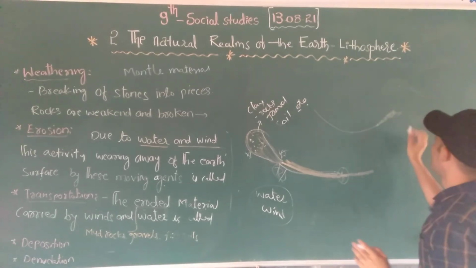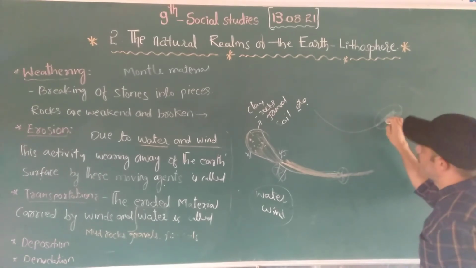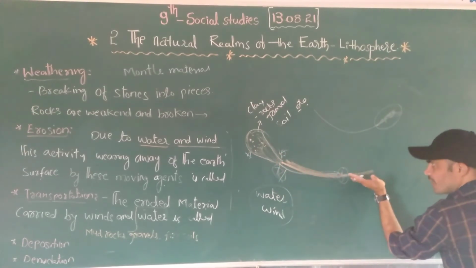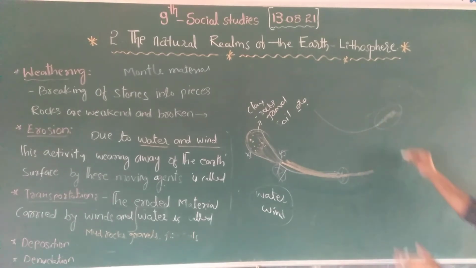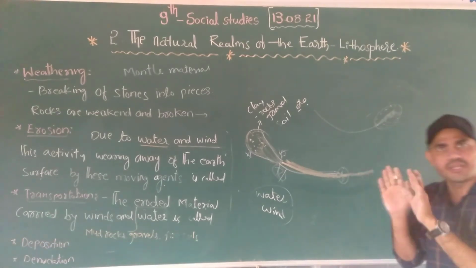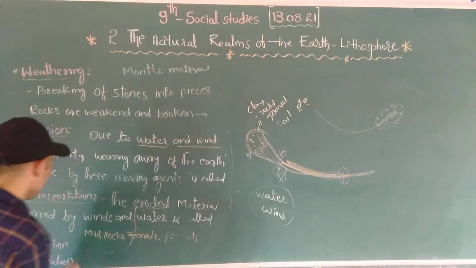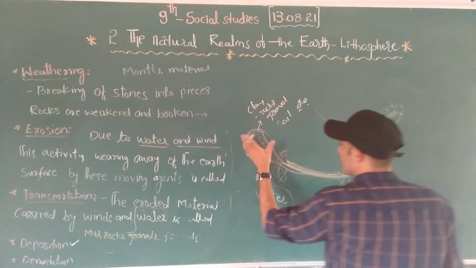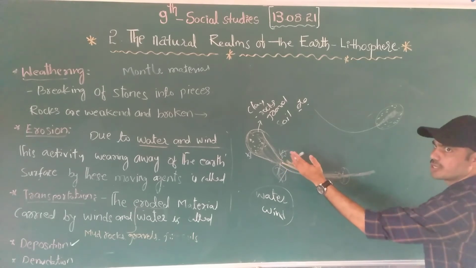The flow will stop. When the water flow or wind flow stops, these eroded materials come to rest. They are carried from one place to another place, then the water speed is very slow. Then what will happen? These all are deposited. They are stored and stuck here. That is called deposition.